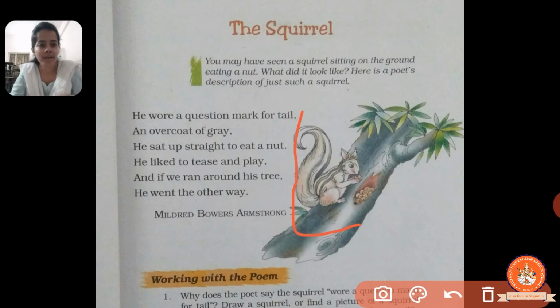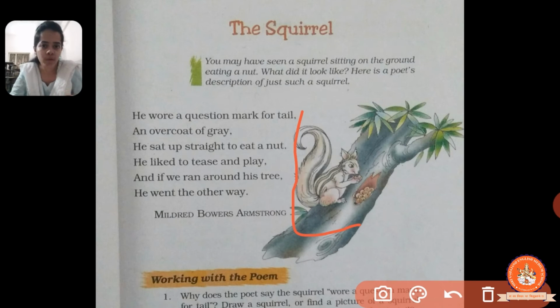Then the poet likes to play with the squirrel because whenever he goes close, the squirrel runs away. So it's like they are playing hide and seek. Somebody is going near, and the squirrel is going away. So this is about our poem, The Squirrel.